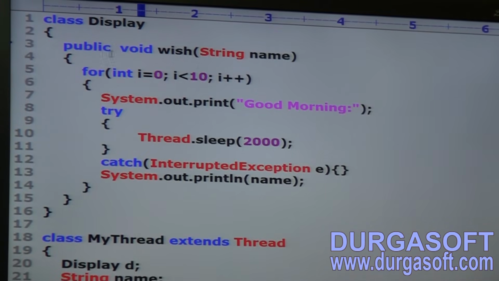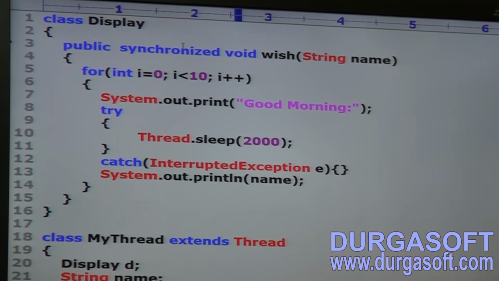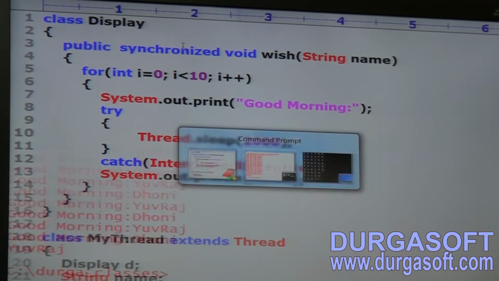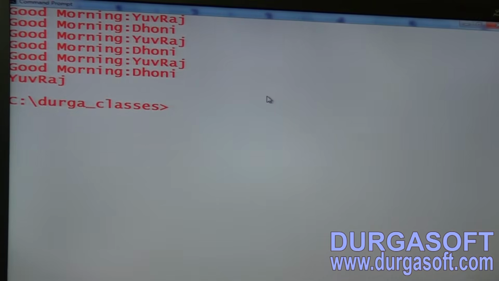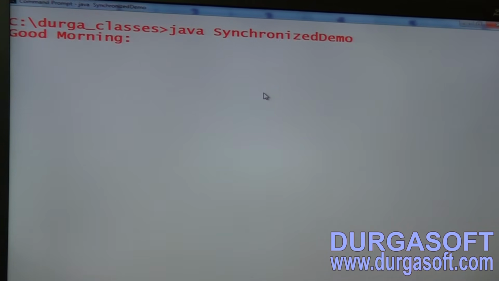Now what I want to do is declare this method as synchronized. If I declare this method as synchronized, then at a time, how many threads are allowed to execute this method? Only one thread. At a time, only one thread is allowed to execute this method. Now, take a bit of special care. Now, regular output by default we are going to get.